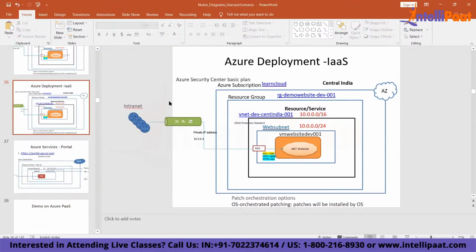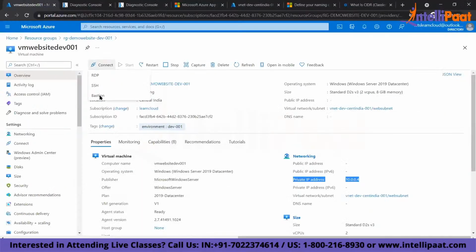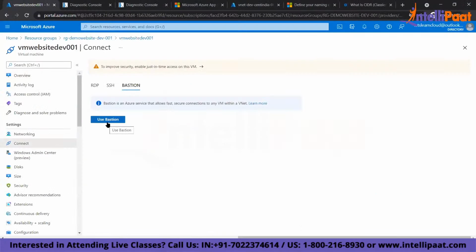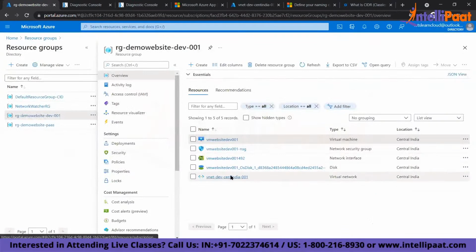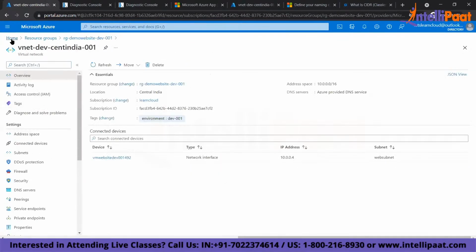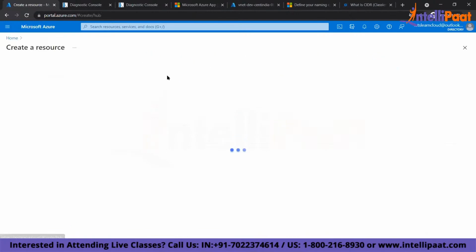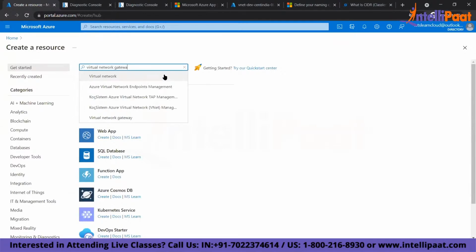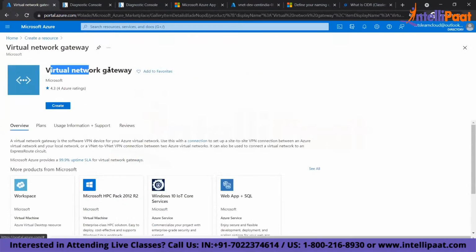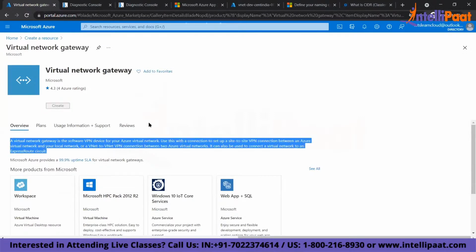To connect to the private IP, you may need to use a VPN or a service called Bastion service. Using this service, you'll be able to connect to the VM securely through a private IP, or you need a VPN. To set up the VPN, you have to come to the network, go to a resource, and type virtual network gateway. So you have to create a virtual network gateway. It's a VPN. You have to install, configure, and set up your VPN.